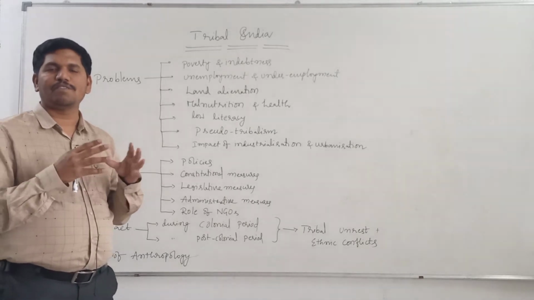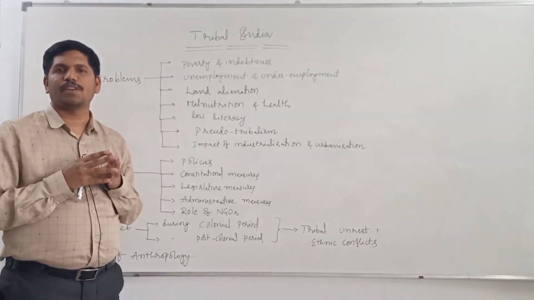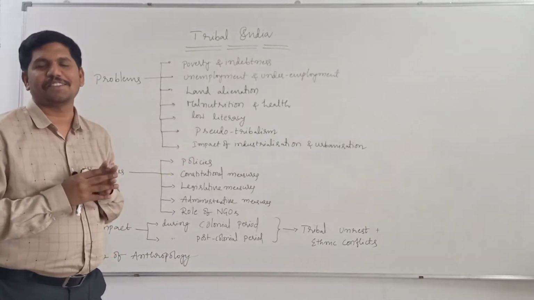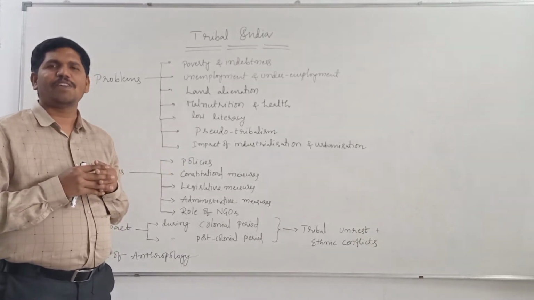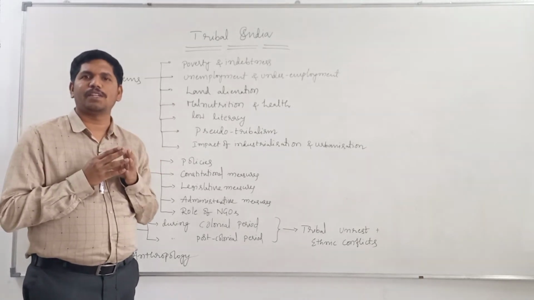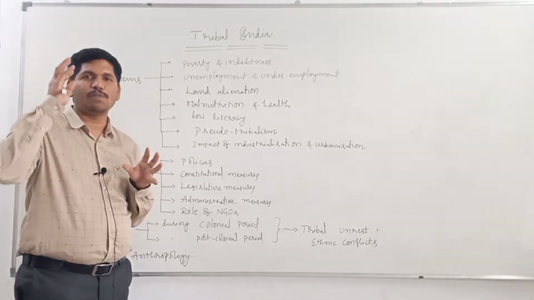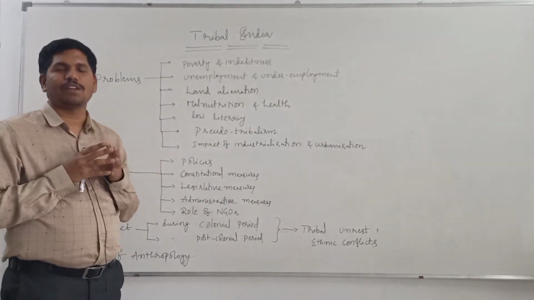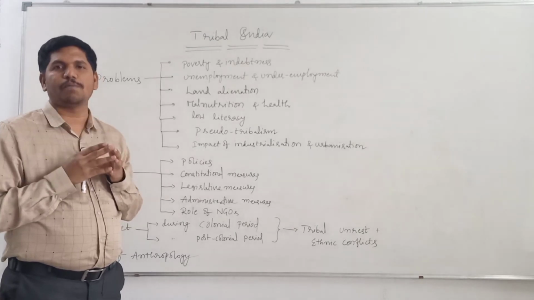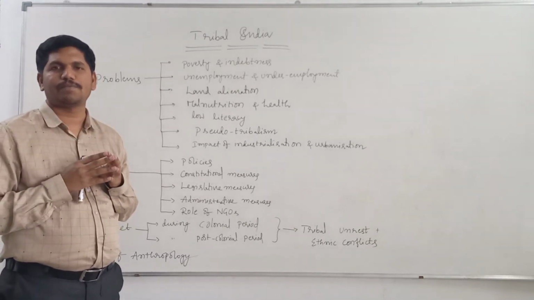For the implementation of the provisions of a particular policy, sometimes it may take 1 decade, sometimes 2 decades, 3 decades also. But whatever it may be, whenever we study the policy of the government, we'll come to know about the orientation, the attitude and the approach of the government with regard to tribal development.